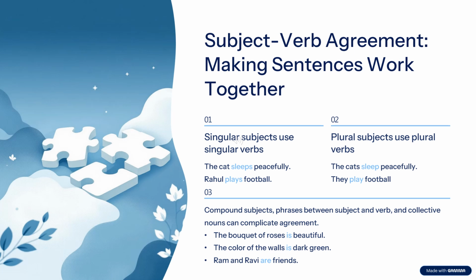Subject-verb agreement. There is a basic rule of subject-verb agreement that if the subject is singular, it will take a singular verb, and if it is plural, it will take a plural verb. Here in the example, the cat sleeps peacefully. The subject is the cat, which is singular, so it will take the singular verb sleeps. And if the subject is plural, the cats, then it will take the plural verb sleep. Here, note one thing, that a verb with s is singular and without it is plural.